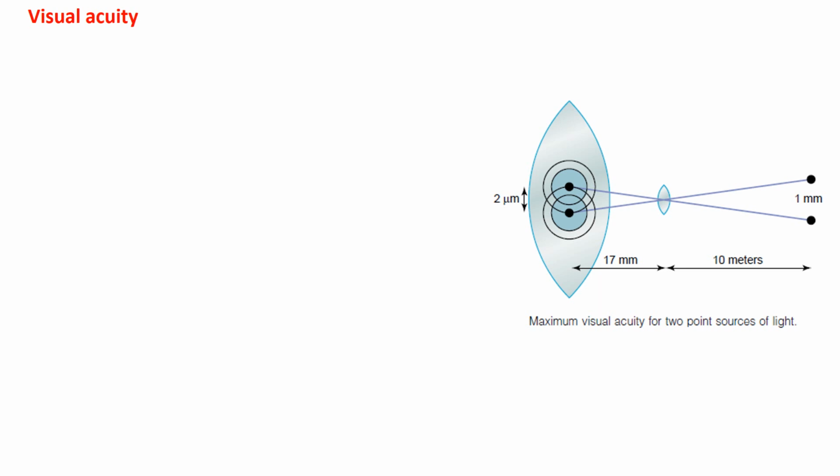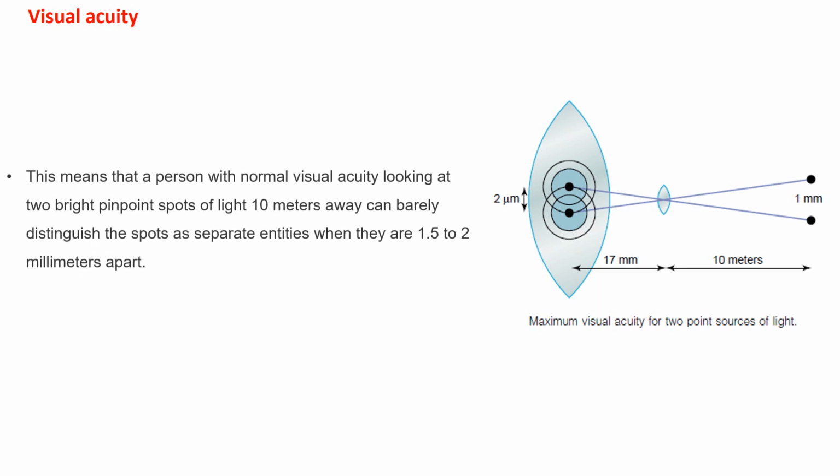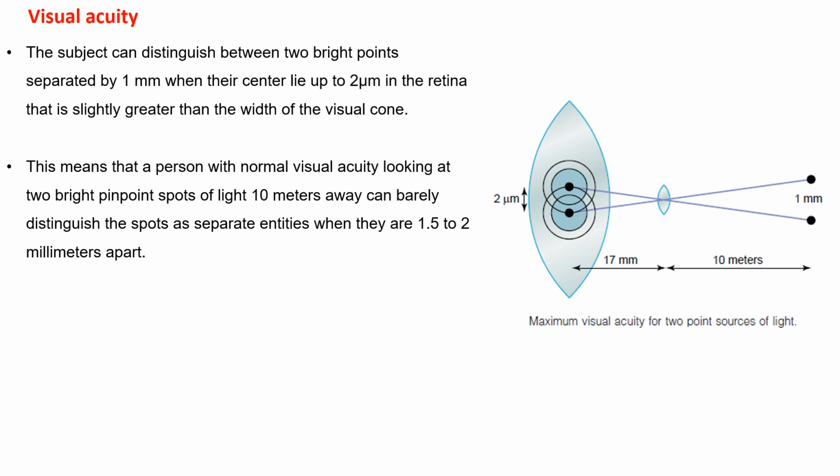Visual acuity, the ability of the subject to detect the details of objects. The human eye can distinguish between two bright points separated by 1 millimeter, and this usually occurs when they are focused on the retina, and the distance between them on the retina is about 2 micrometers.